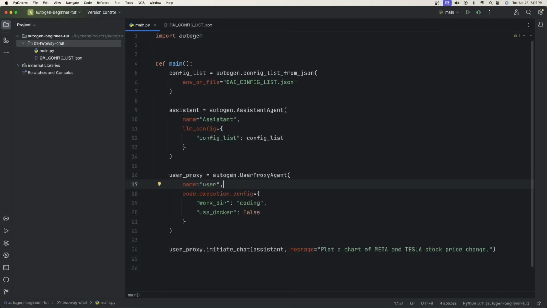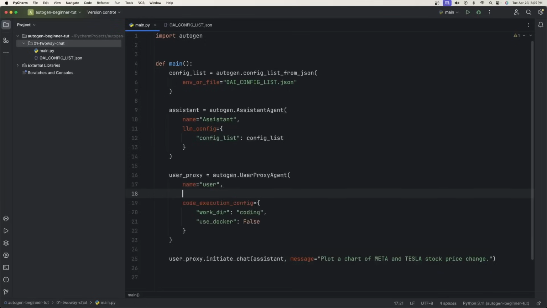And there's one more property with the user proxy agent that I want to show you. So after name, doesn't really matter where, but after name, type in human input mode. And what this allows us to do is either be a part of the chat with the AI assistant, or we can say we never want to be a part of it and then just let the user proxy agent and the assistant talk to each other, execute the code, and just let them handle it themselves. And that's what we're going to do. So you're going to type in quotes, never, and then comma.